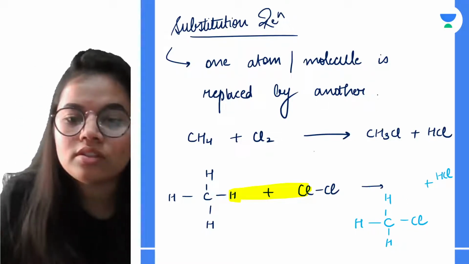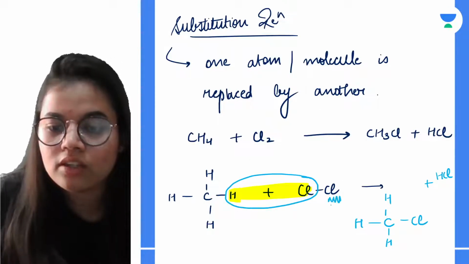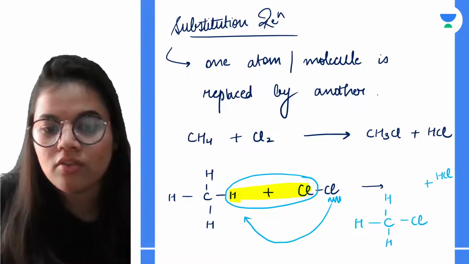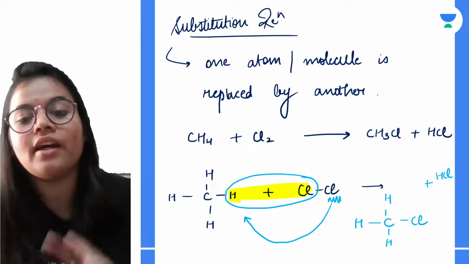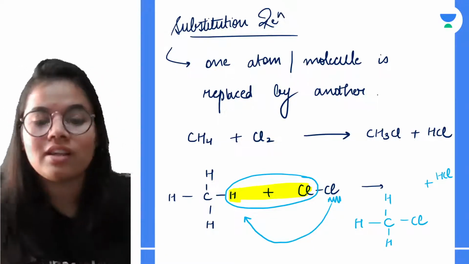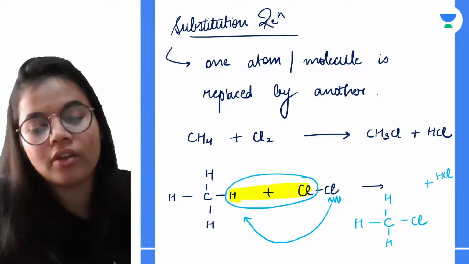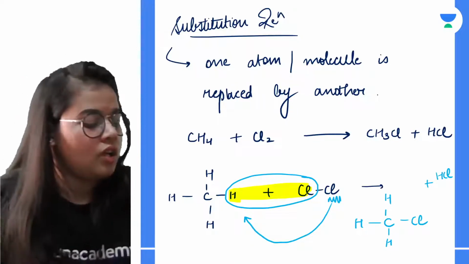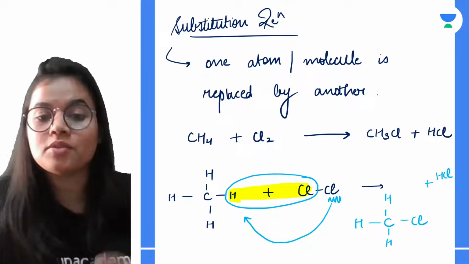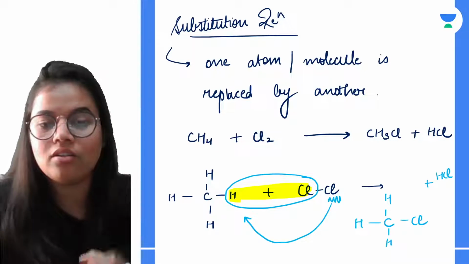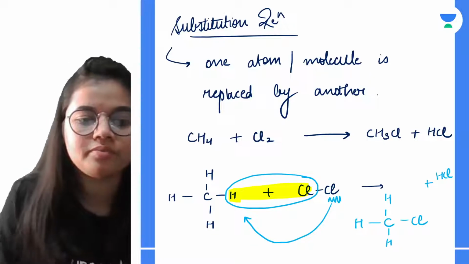Now students, what do you see? We see that this HCl has been removed and this chlorine has taken the place of the hydrogen. So what is chlorine doing? It is substituting, it is taking the place of hydrogen. And this reaction is shown by the alkanes, the saturated organic compounds, right? So I hope that up till here you have understood everything: the substitution reaction, how it happens, and the main properties of saturated compounds.